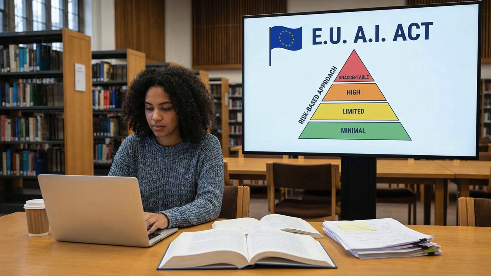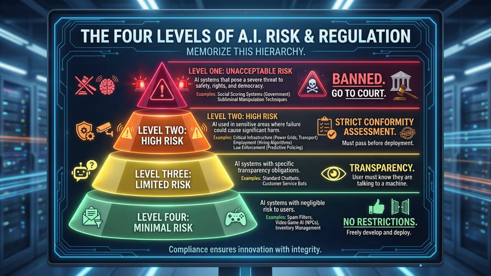This is the first comprehensive AI law in the world, and it applies to you, even if you live in the United States. The exam tests you on its risk-based approach. You must memorize the 4 levels. Level 1 is unacceptable risk. These are banned. This includes social scoring systems by governments or AI that uses subliminal techniques to manipulate behavior. If you build this, you go to court.